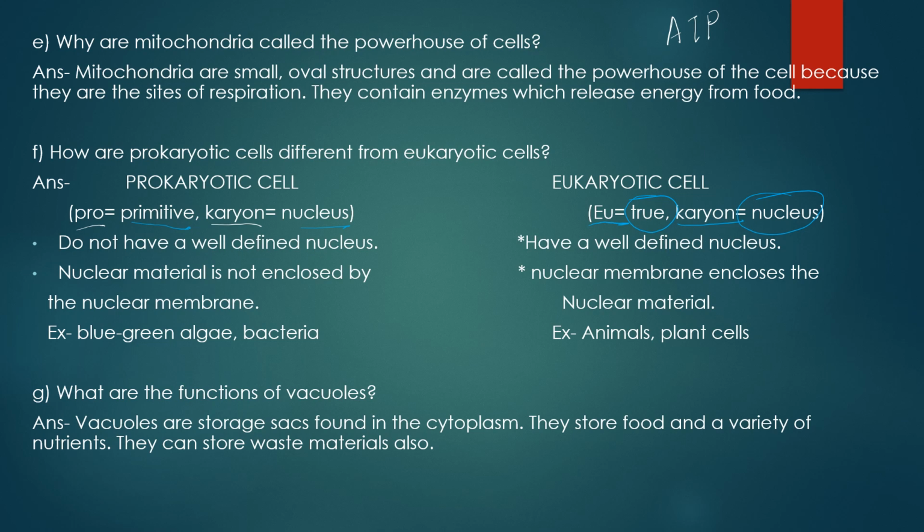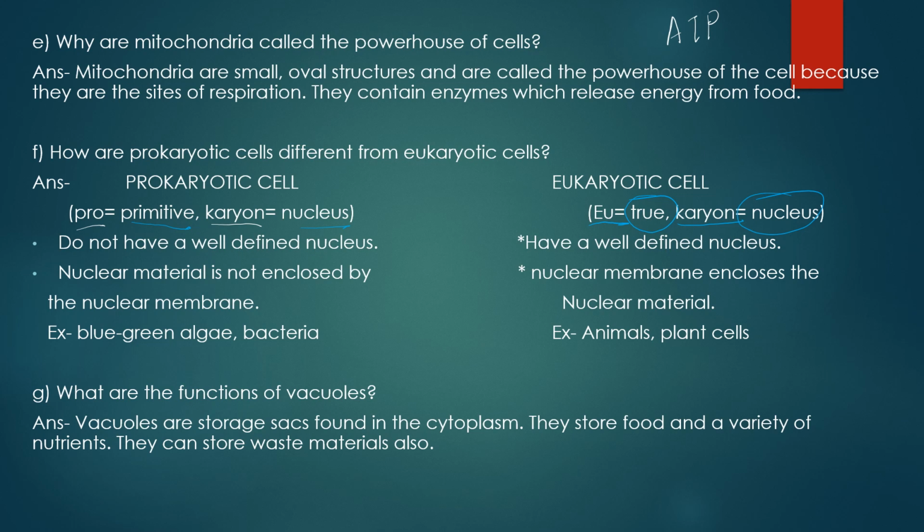You are asked with the functions of vacuoles. So you may simply start with introducing the vacuoles. What are vacuoles? They are the storage sacs which are found in the cytoplasm. And what is their function? Their function is to store food and a variety of nutrients. And besides storing food and nutrients, they can also store the waste material.